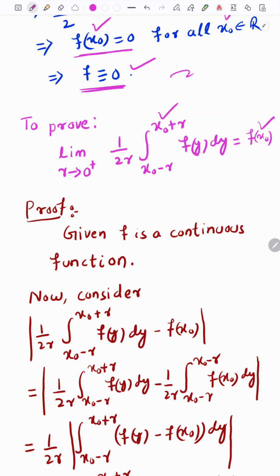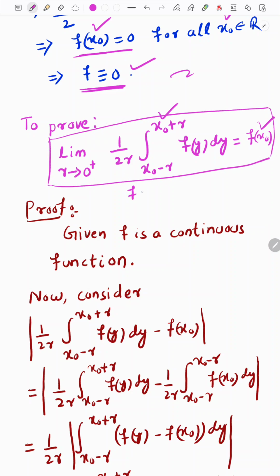I will prove here that for a continuous function every point is a Lebesgue point, meaning every point x0 satisfies this equality. Here I forgot to mention that this is for all x0 belonging to R, and the condition is that f should be continuous, then only I can show this.